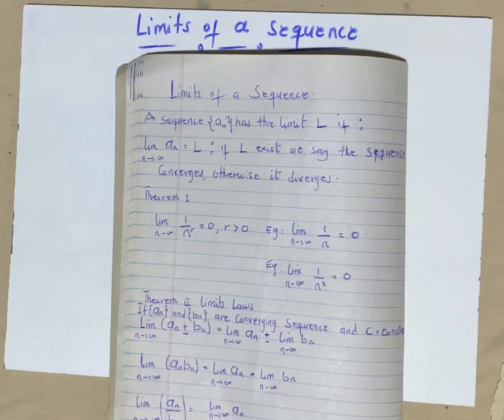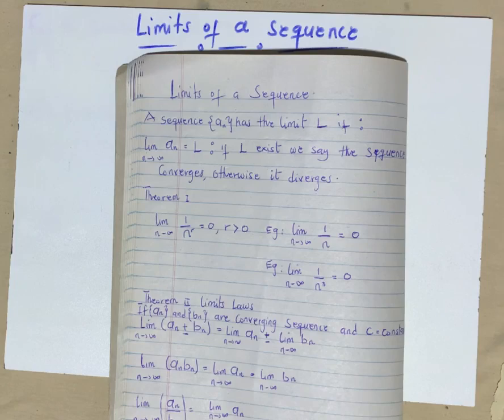So, under this lesson, we are going to look at the limit of a sequence and how to find the limit of a sequence. This is a short piece of notes I've drafted to help us understand sequences and their limits as easily as possible. When we say a sequence has a limit, what are we trying to say? Every sequence would have a limit, which we are going to call L.